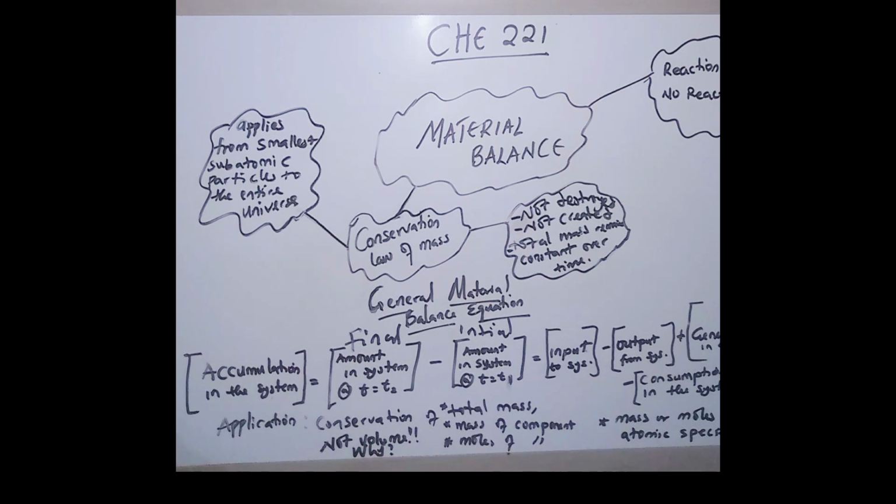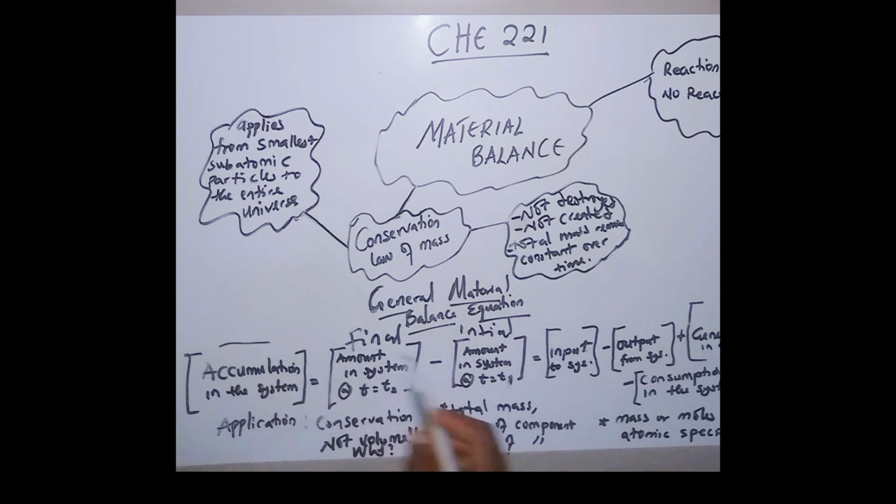What it means is the final condition minus the initial condition at T1: what happens to the system, was something added or removed, what was going in. That is the initial condition. And the final condition is what happened after a particular time, after a particular interval, has taken place. That is also equal to the input to the system minus the output from the system plus generation in the system minus consumption.